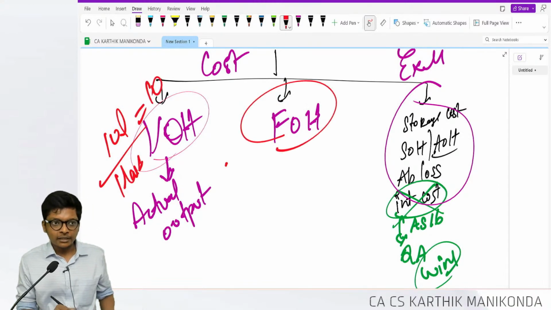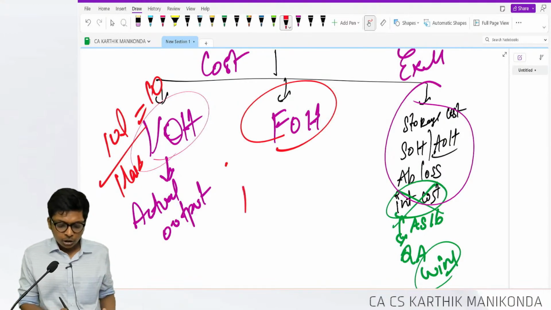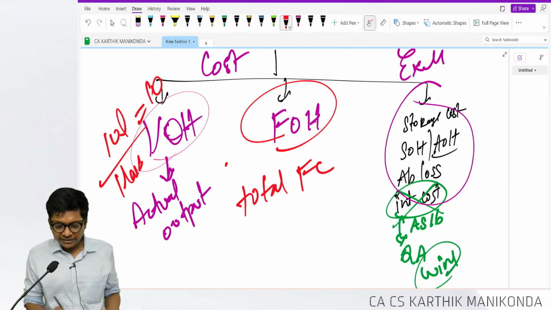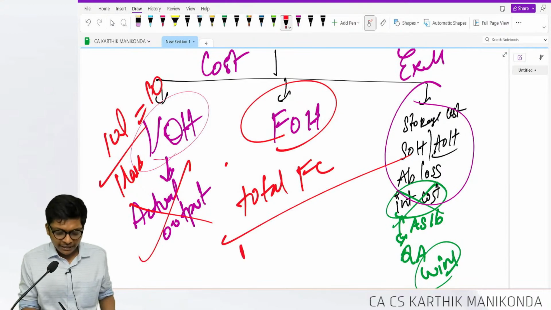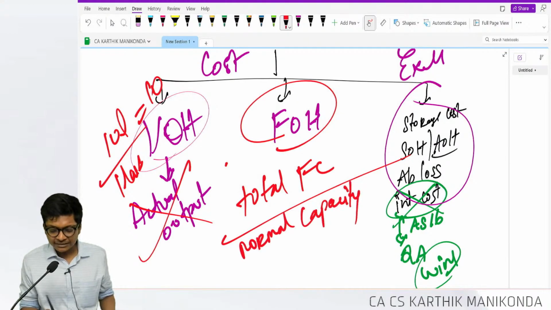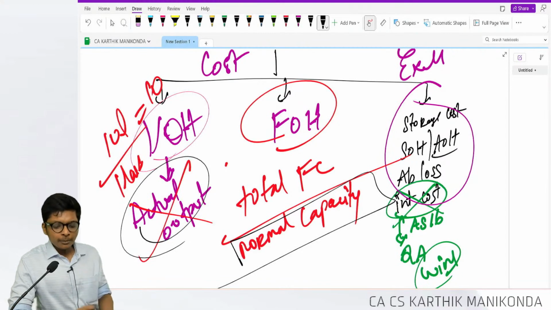But fixed overhead, depreciation, rent, these things are fixed cost. You do total fixed cost divided by not actual output, you will take normal capacity. So irrespective of the actual output, you will divide by normal capacity.